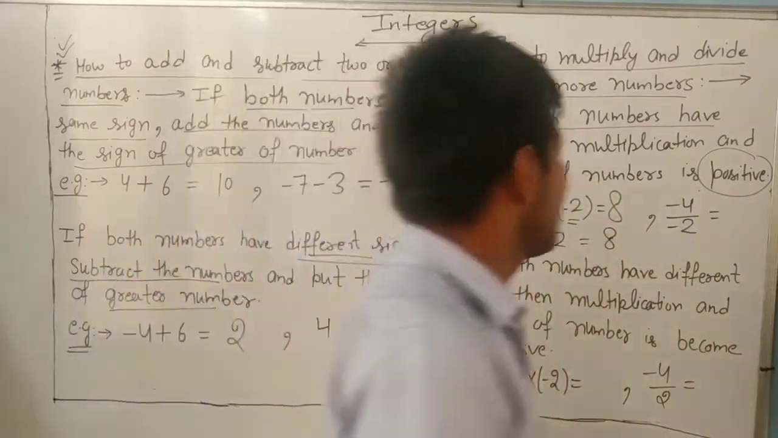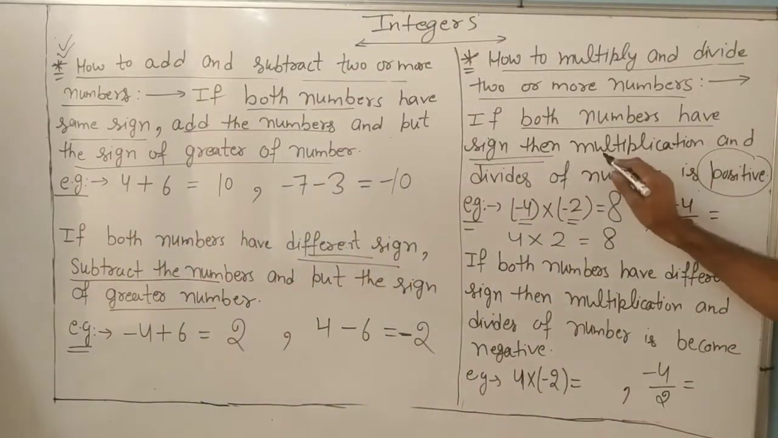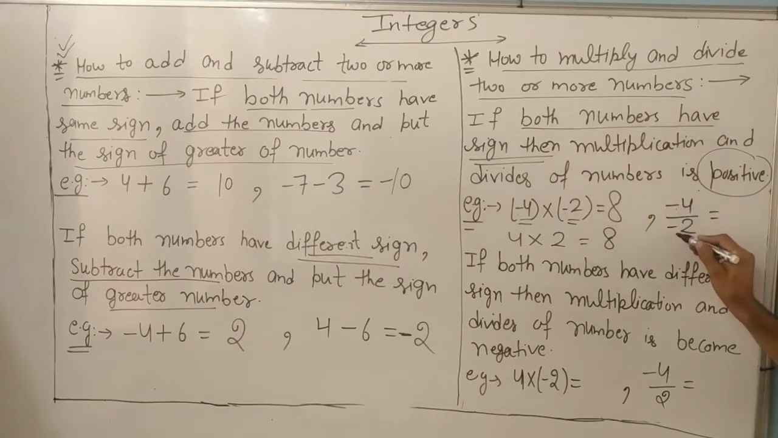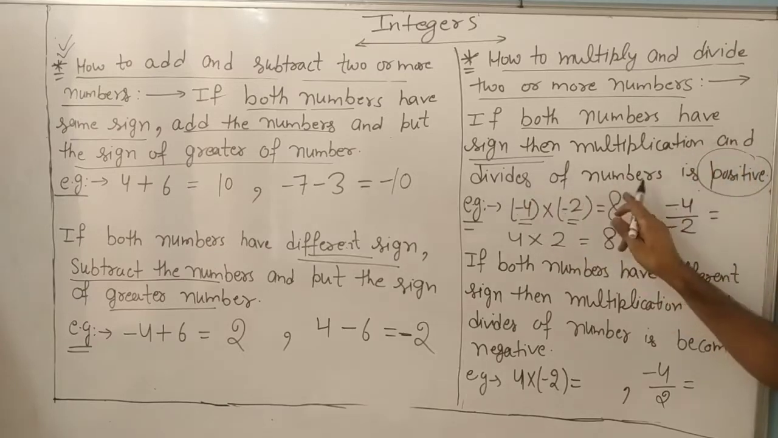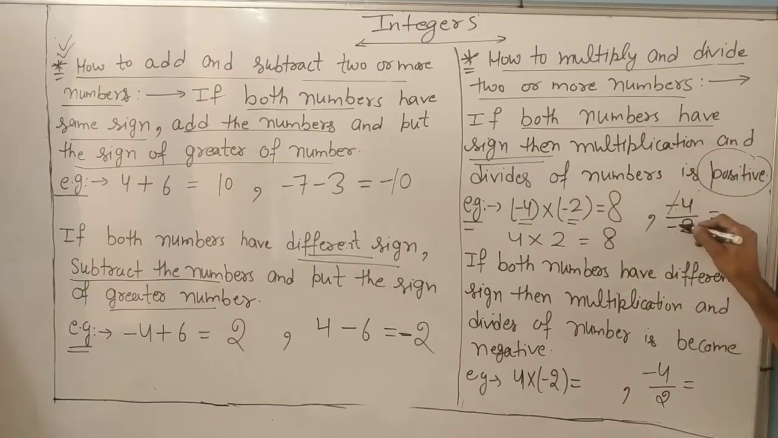Understand, dear? Same sign. If both numbers have the same sign, negative and negative, then the multiplication and division of the numbers is positive. Negative cancels negative. Negative, negative always become positive. So 4 divided by 2, your answer is 2.